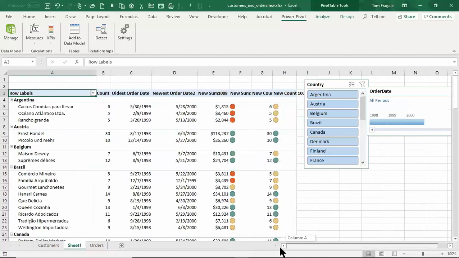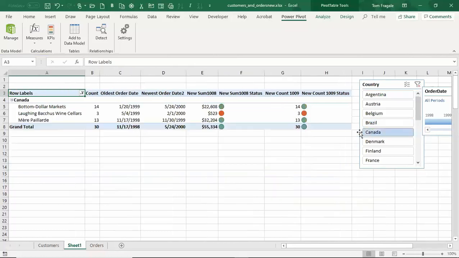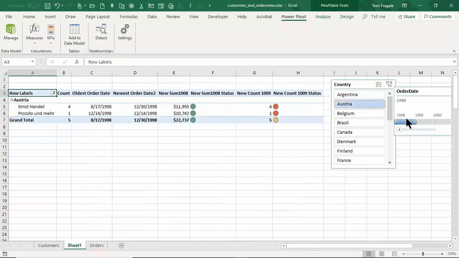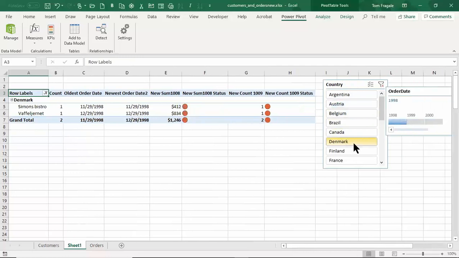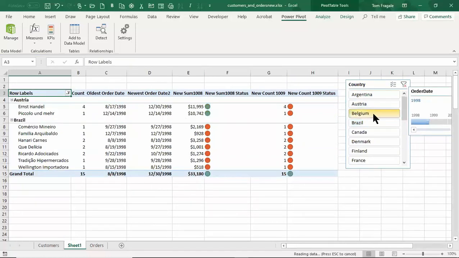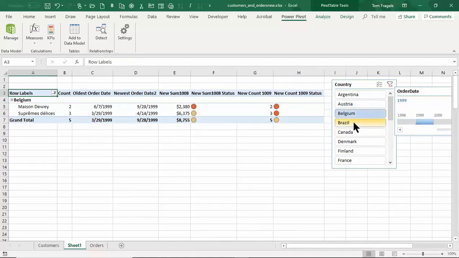So I'll pick on Brazil. It just shows the one with Brazil. We see the KPIs are updated. Canada. I mean, this is what we call a dashboard. People will love this back at work. It's easy to use. It's very visual. You get instant results. And this can be worked with any kind of data. Everything is working together. This is what we call a dashboard.